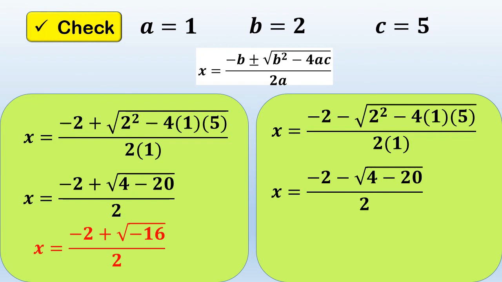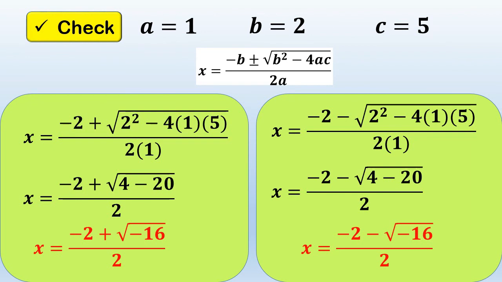So, we have here negative 2 minus square root of 4 minus 20 over 2. Now, let's subtract 4 minus 20. So, we have here negative 2 minus square root of negative 16 over 2. So, the same as the first root, nagkaroon din ng negative sign ang ating radicand. So, it means we end up with no solution here.